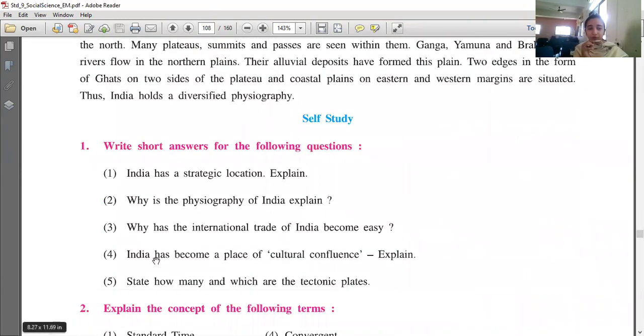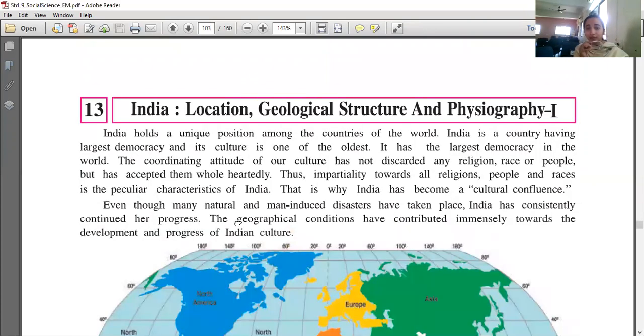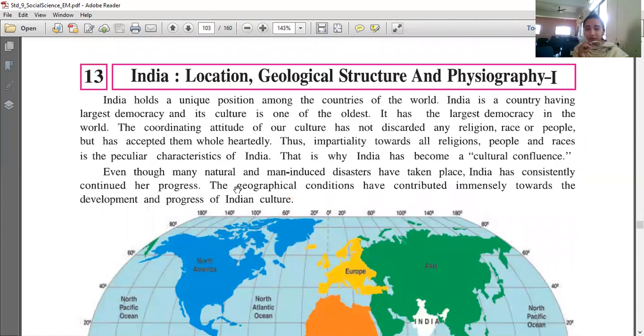The fourth question is, India has become a place of cultural confluence. In the first video I had explained that cultural confluence means people of all cultures, people of all religions live in India. That is why India is called a cultural confluence. There is impartiality towards all religions, there is no partiality towards any religion, correct? And we have accepted everyone wholeheartedly. Here you can find it in the first 2-3 lines of the chapter. That is why India has become a cultural confluence.